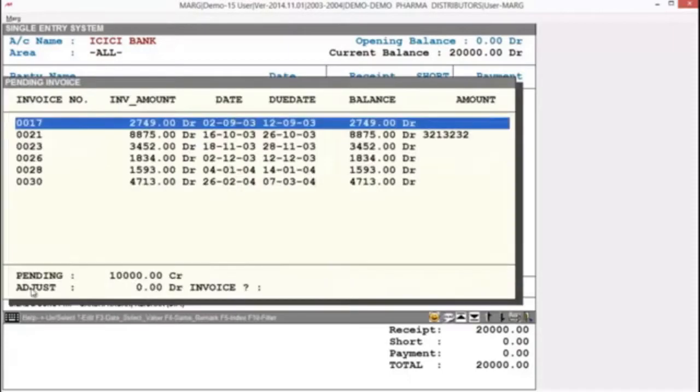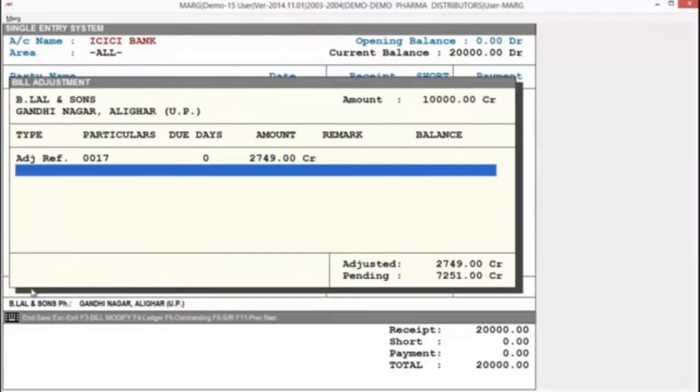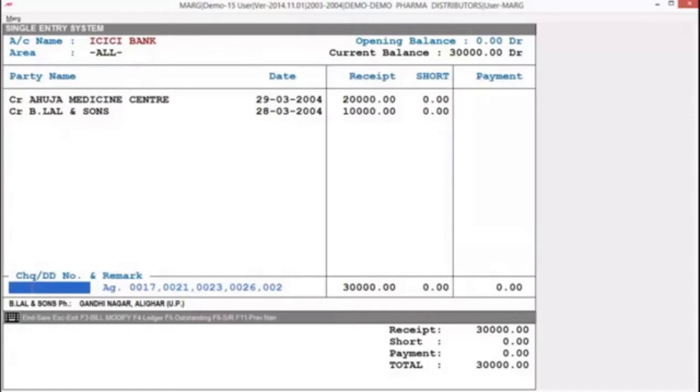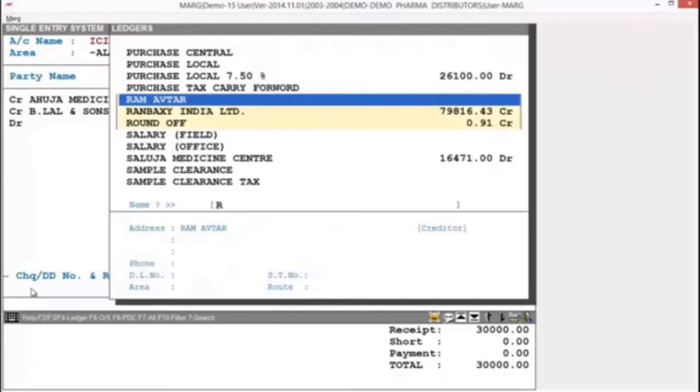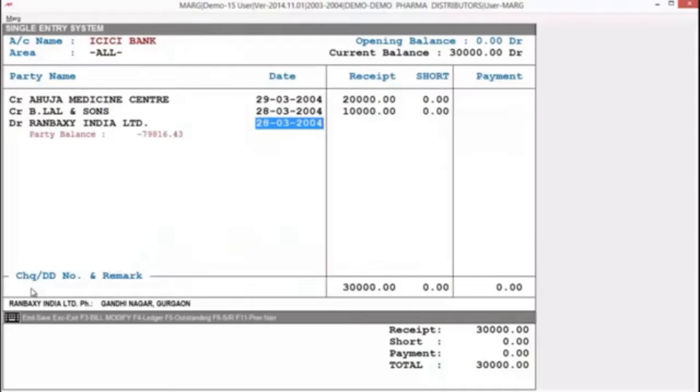Then press enter and again you can adjust payment against outstanding bills. Then press enter and again here you can mention the check number and remarks. Now suppose you have also done some payment to your party. For that you will keep it debit and press enter. Then again you will select your party to whom you have done payment.